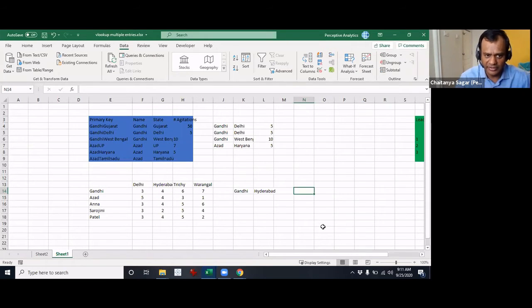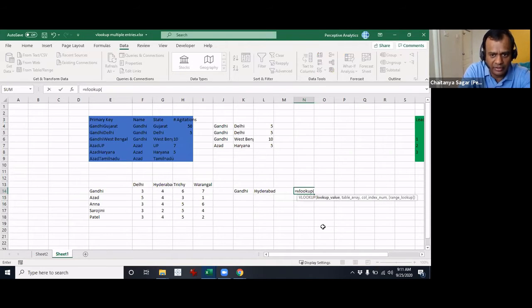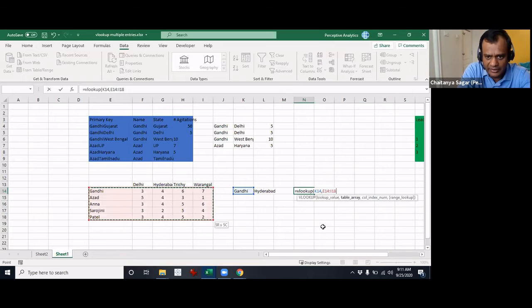Now you have to do the two-way lookup. So let me first use the regular lookup. I want to look up based on Gandhi, and then I will give the whole data, with F4.